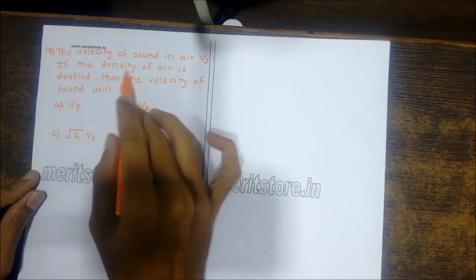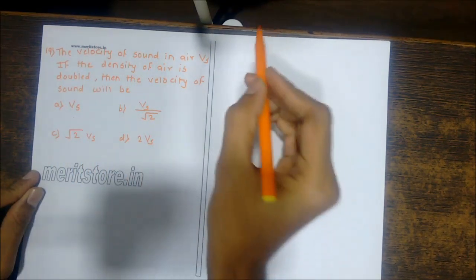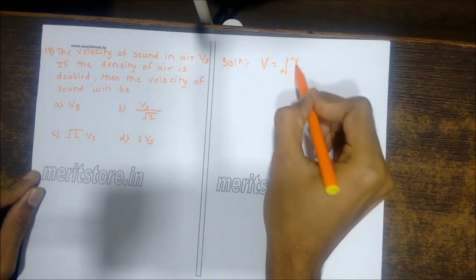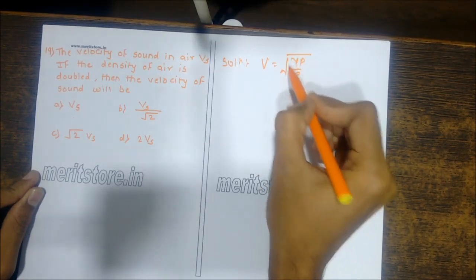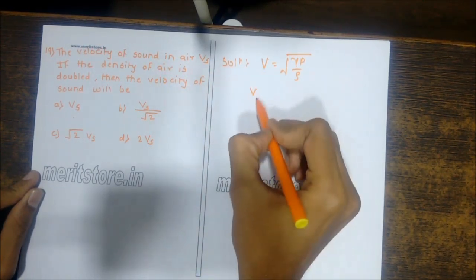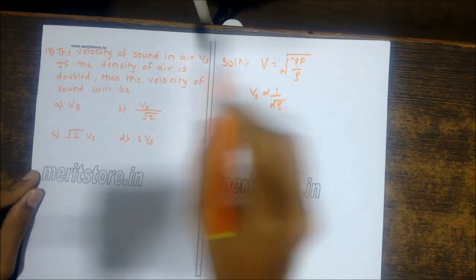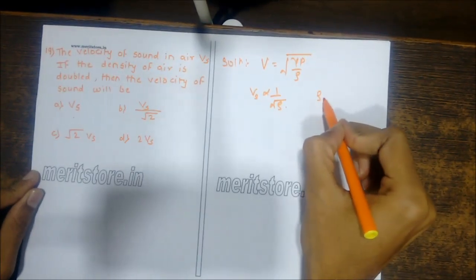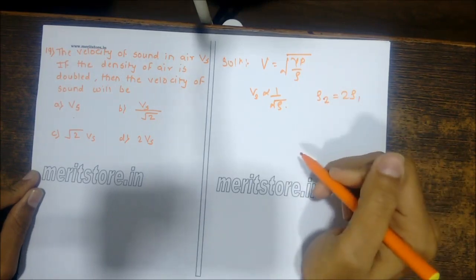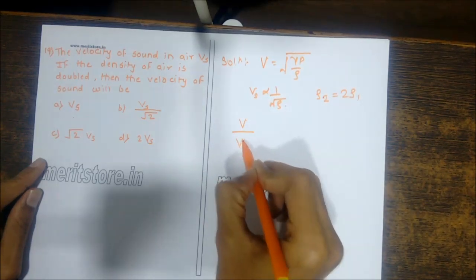If the density of the air is doubled, then the velocity of the sound will be vs upon root 2, or root 2 vs, or 2 vs. We know the formula, v is equal to under root gamma p upon rho. Rho is the density, p is the pressure, gamma is a constant. From this formula, the velocity of sound in air is inversely proportional to the root of the density. Here the density of the air is doubled, so rho 2 is equal to 2 rho 1.